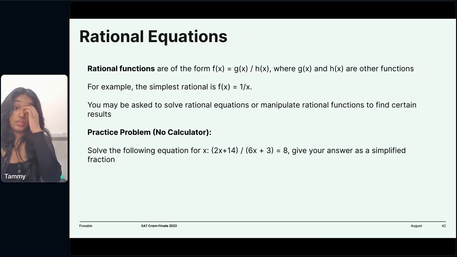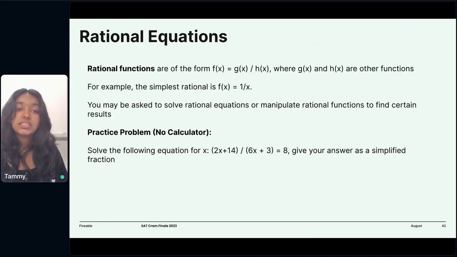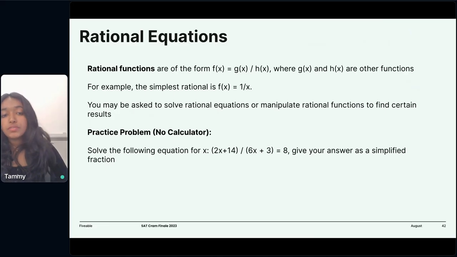Okay, let's talk about rational equations. What is a rational function or a rational number? A rational number is a number that can be represented in the form a over b, where a and b are integers and b isn't equal to 0. It's pretty much the same for a rational function. They're of the form f of x equals g of x over h of x, where g of x and h of x are other functions. For example, the simplest rational function is f of x equals 1 over x.